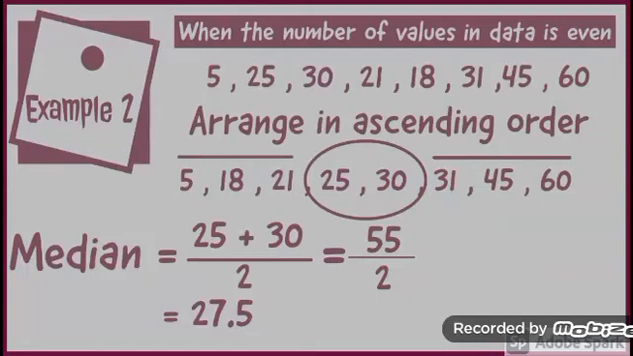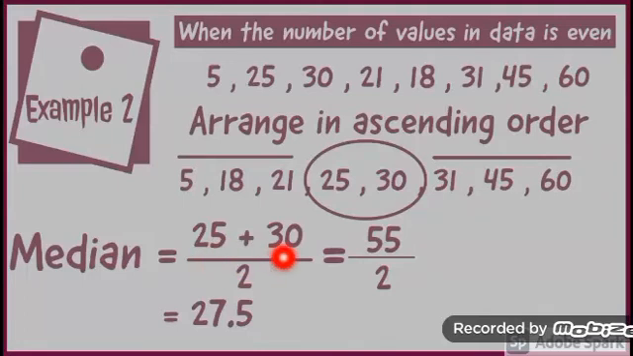If the number of values in the data set is an even number, then median is the average or mean of the 2 values that lie in the middle position. Here 25 and 30 lie in the middle position, so we will find out their mean. We will add these 2 values and then we will divide their sum by 2.